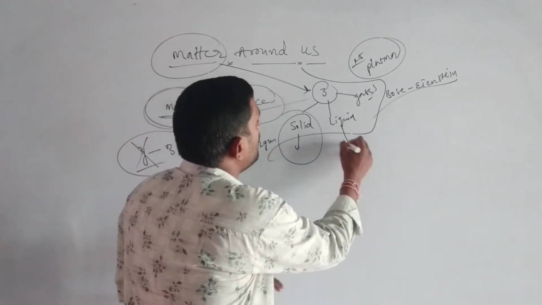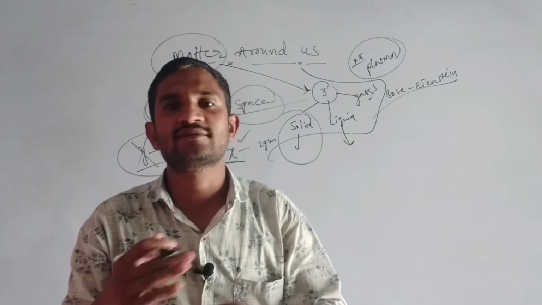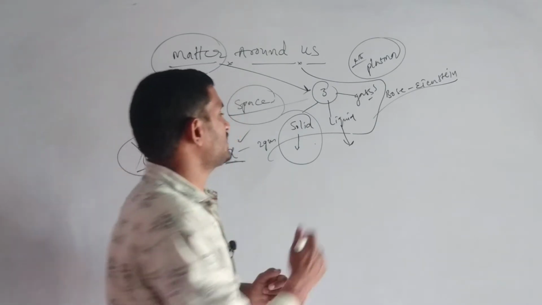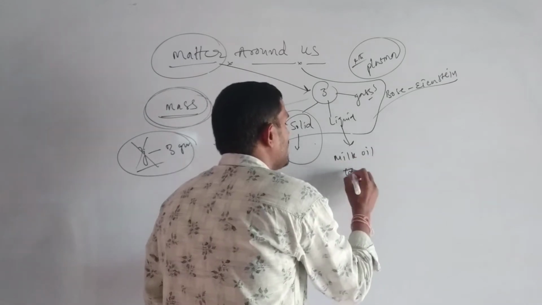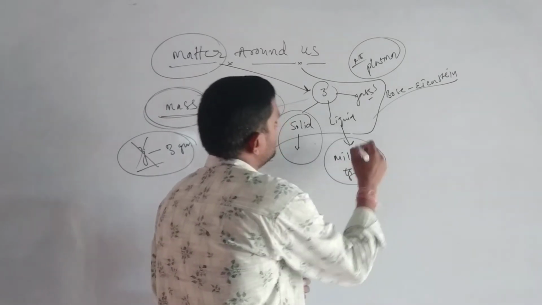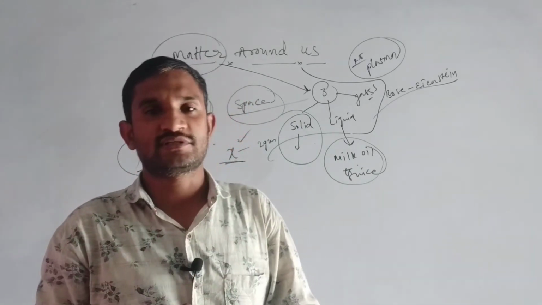What are the examples for the liquid state? Just tell milk, oils, juices, everything. All these things we also consider as examples for the liquid state.